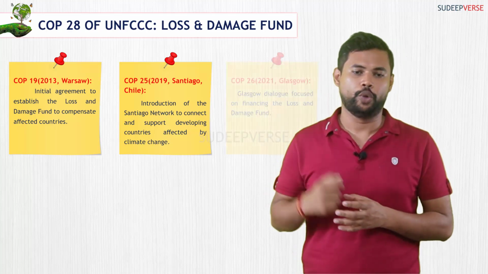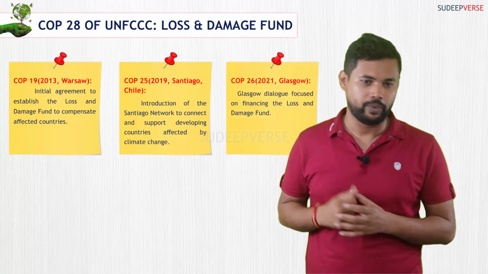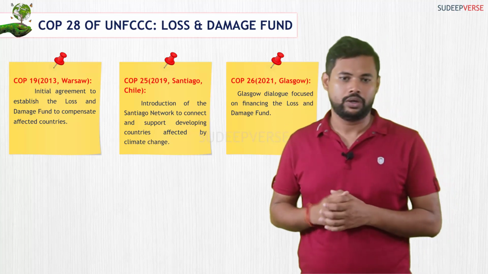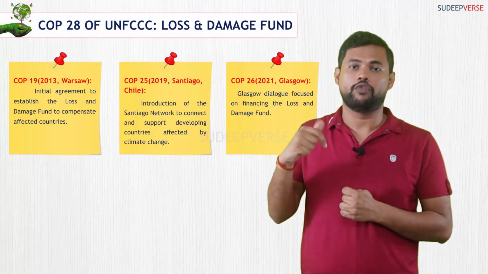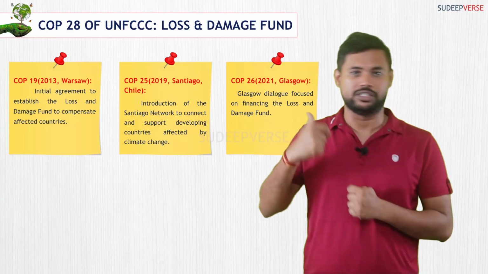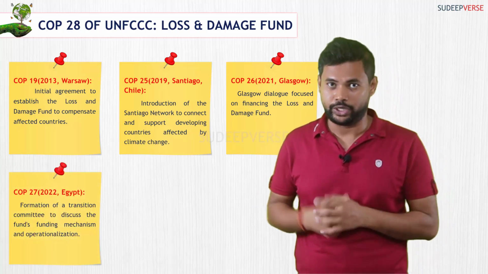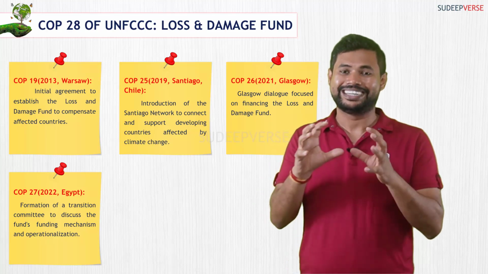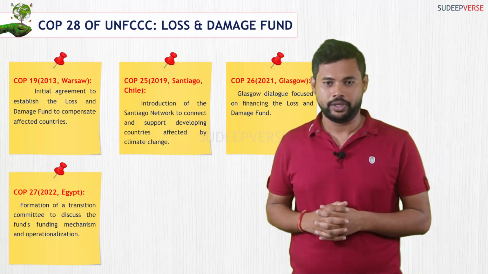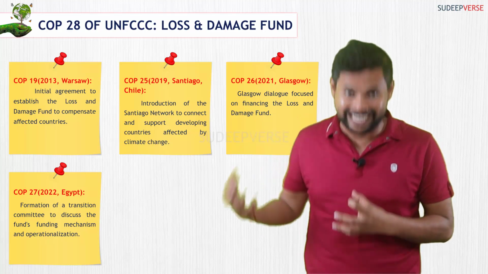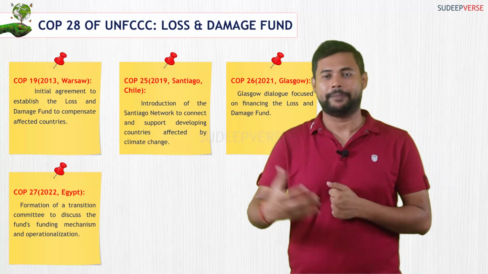The next is COP26, that is 2021, that took place in Glasgow. There was a Glasgow dialogue wherein financing of loss and damage fund was discussed. And the next was COP27 that happened in 2022 in Egypt. Here a transition committee was set up. This was formed to discuss the funding mechanism and operationalization of loss and damage fund.